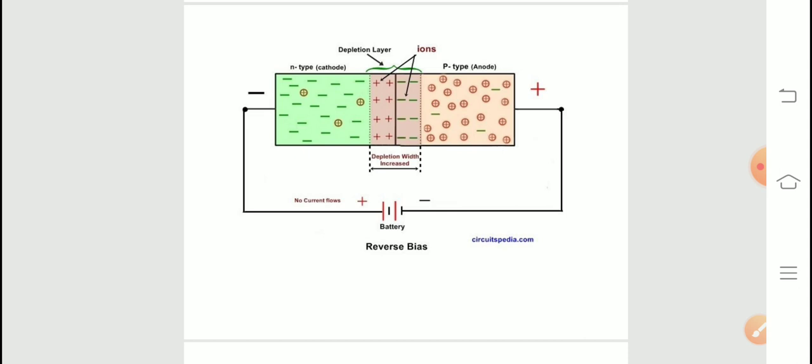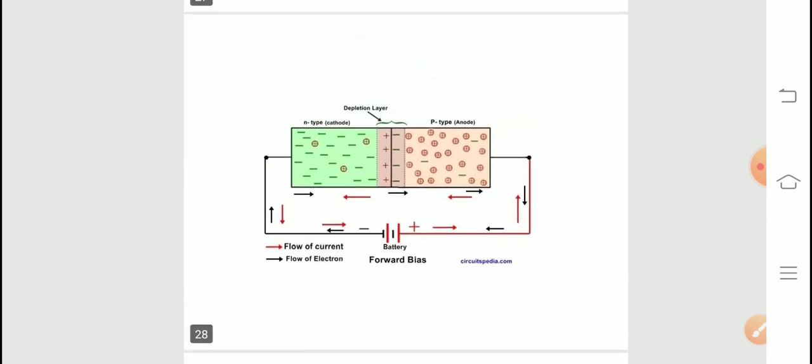And if you see reverse bias here, you take an n-type semiconductor and connect it to the positive terminal, and you take a p-type semiconductor and connect it to the negative terminal. Okay, so this type of connection is called reverse bias. What will happen when you connect the battery? As an n-type semiconductor has majority electrons, they will come towards the battery's positive side, and the positive charges in the p-type semiconductor will come towards the battery's negative side. In this way the depletion layer will increase, and there will not be a flow of current through the barrier.